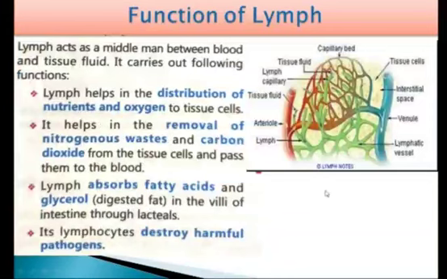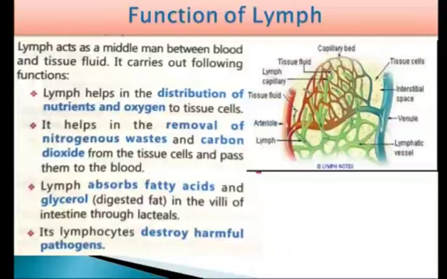Next, the function of lymph. Lymph acts as a middleman between the blood and tissue fluid. That means it is another type of fluid found in the body which helps in transportation.